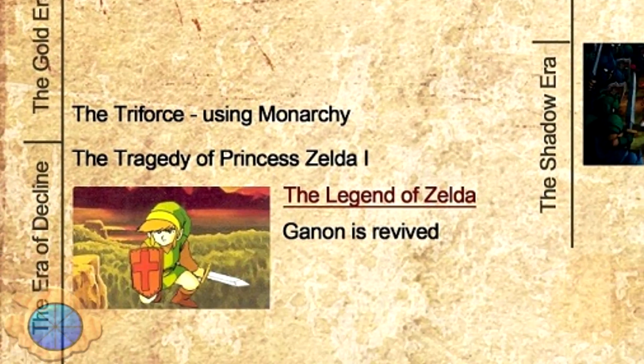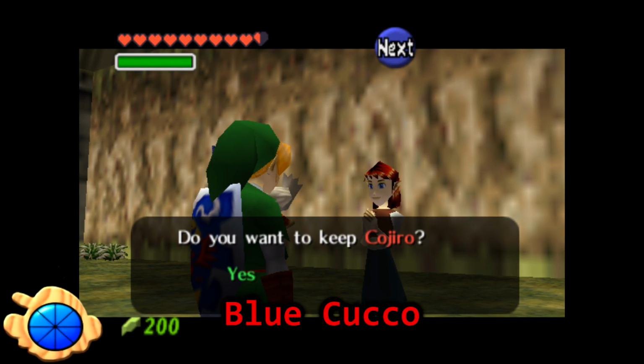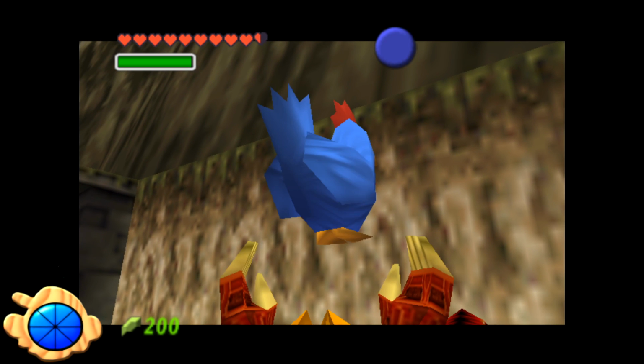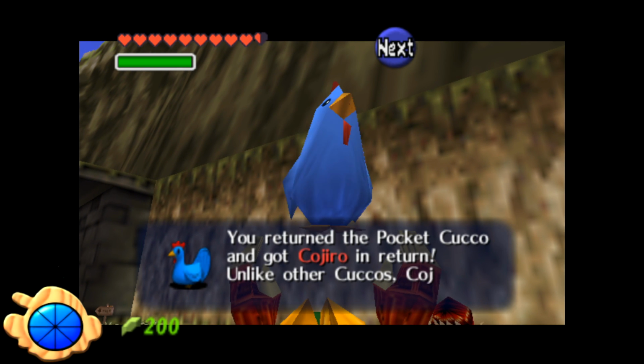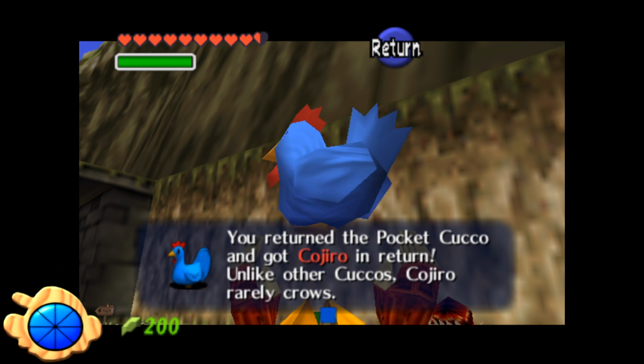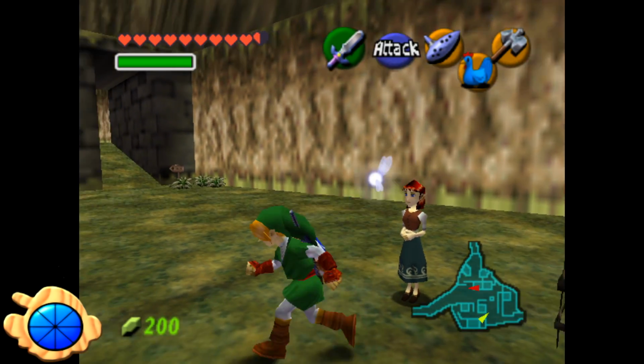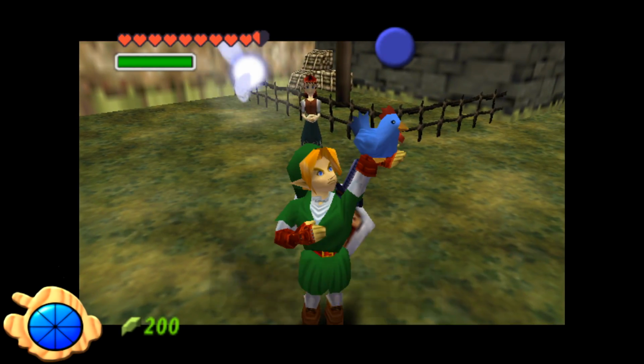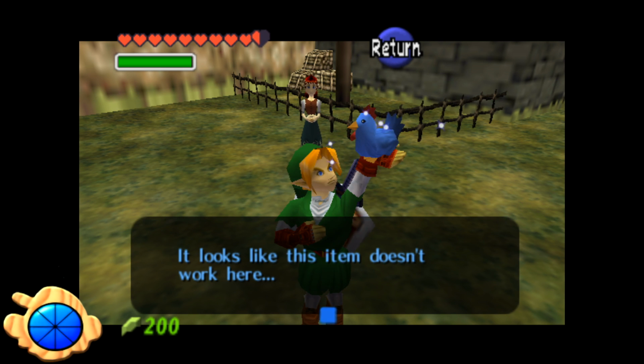Blue Cucco. As part of the long trading fetch quest that lets you obtain the Big Goron sword, you're given a blue Cucco named Kojiro. While many variations of the Cucco have appeared in the Zelda series, Kojiro is the only one that's blue.